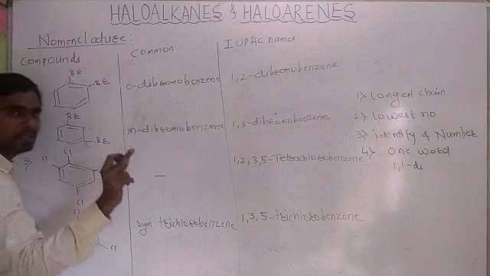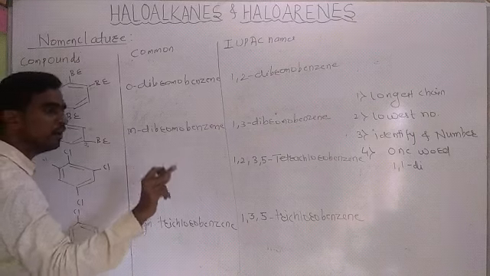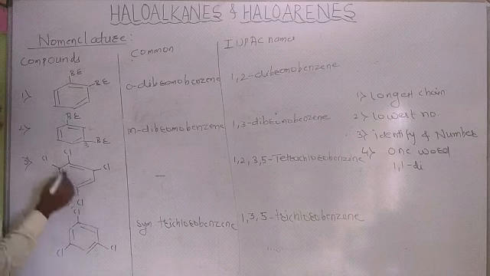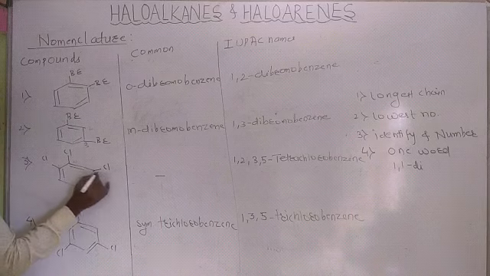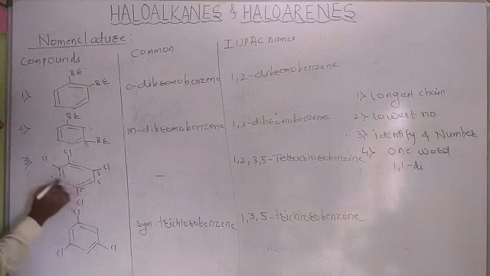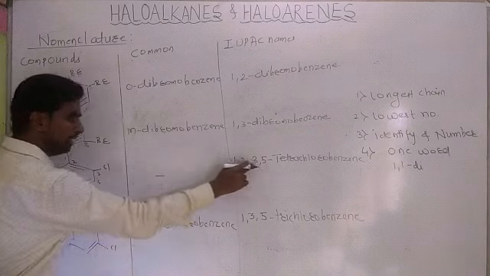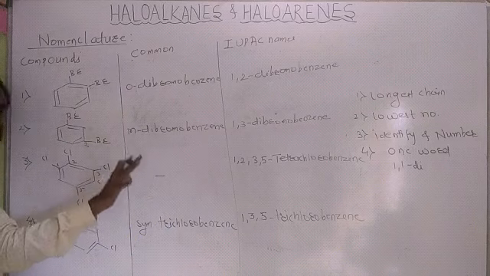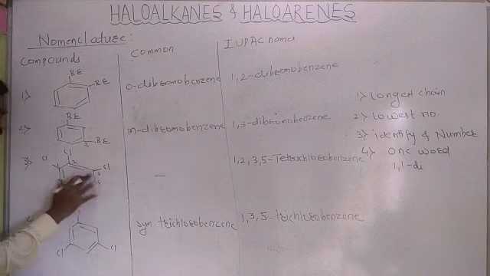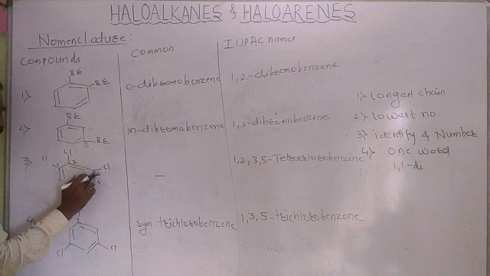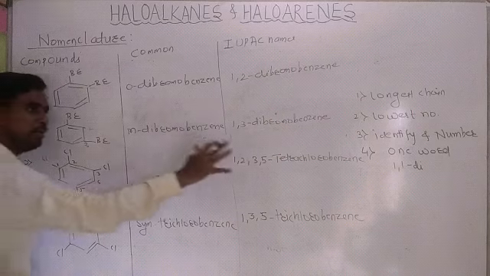We have to give the numbering so the substituents get the lowest numbers: 1, 2, 3, 5. Tetrachlorobenzene, because there are 4: 1,2,3,5-tetrachlorobenzene.